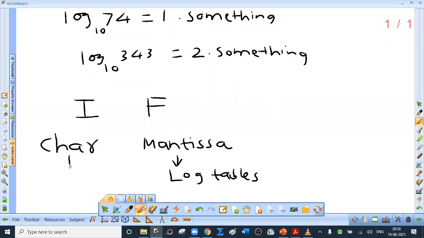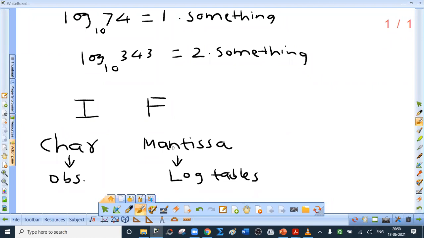And characteristic is written by observation. I repeat this part. Each log value consists of two parts. Integral part, fractional part. Integral part is called as characteristic, which is written by observation. Fractional part, which is called as mantissa, is obtained using log tables.